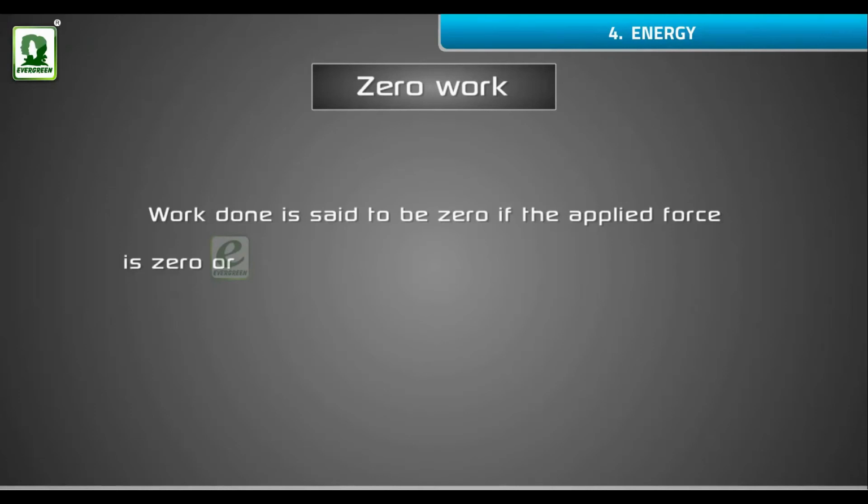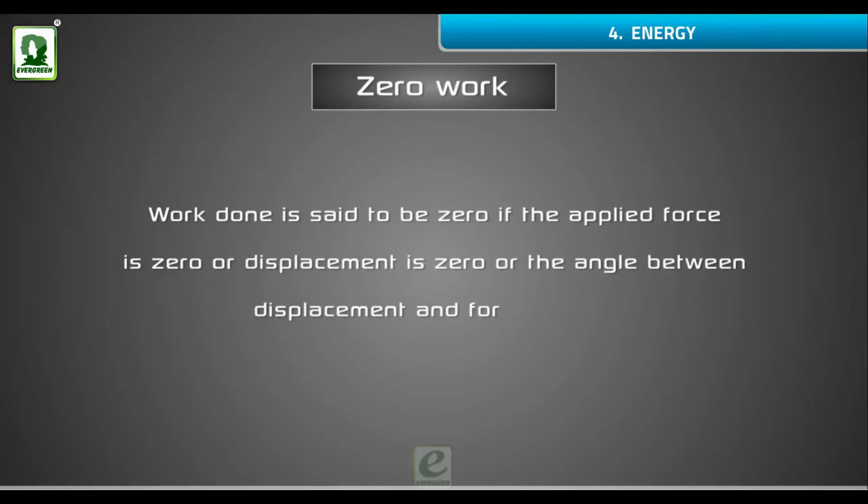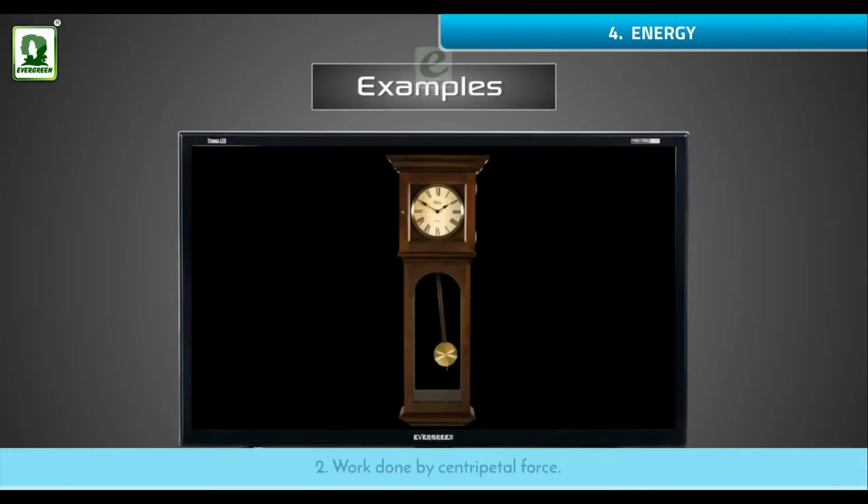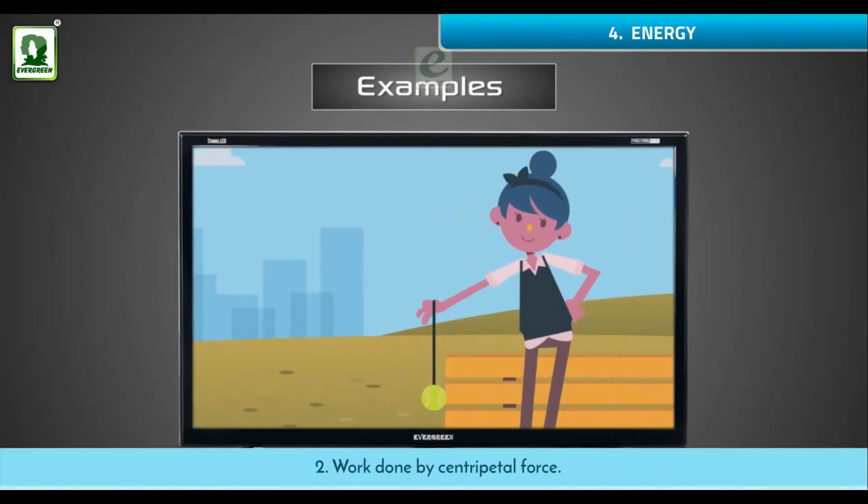Zero work. Work done is said to be zero if the applied force is zero or displacement is zero, or the angle between the displacement and force is 90 degrees. Examples. 1. Work done by the tension in the string of a simple pendulum. 2. Work done by centripetal force.